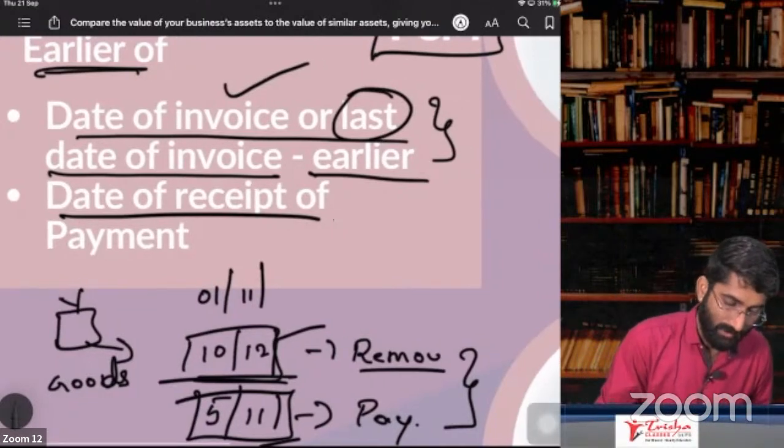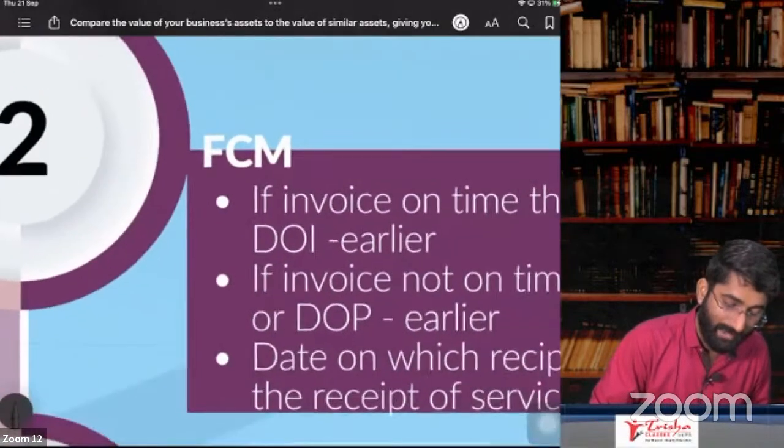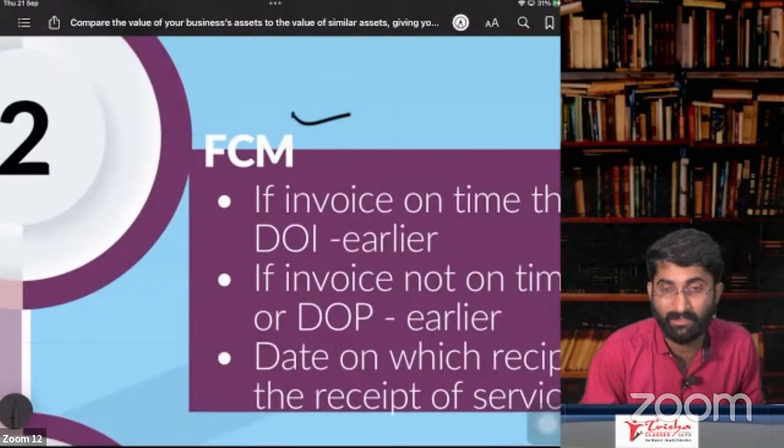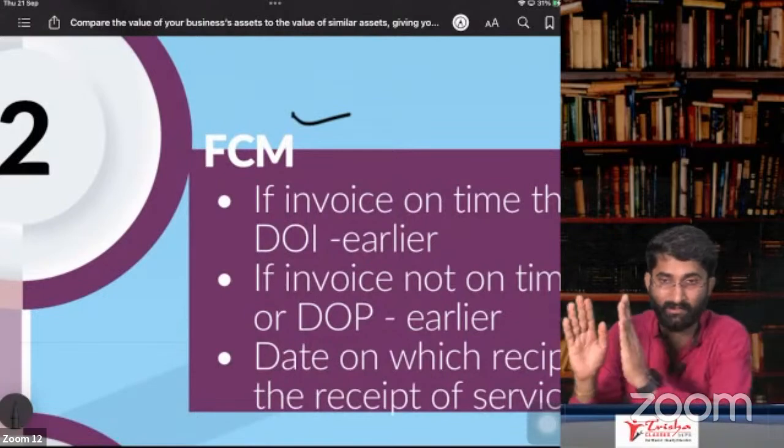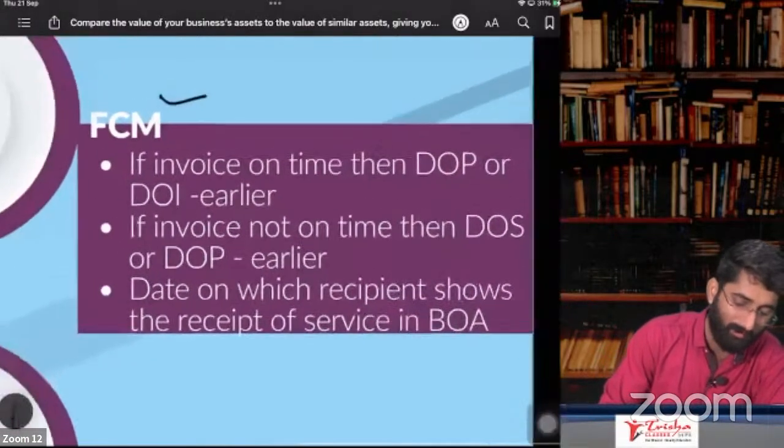Now, time of supply in case of services under forward charge mechanism. For services, different provisions are applicable.